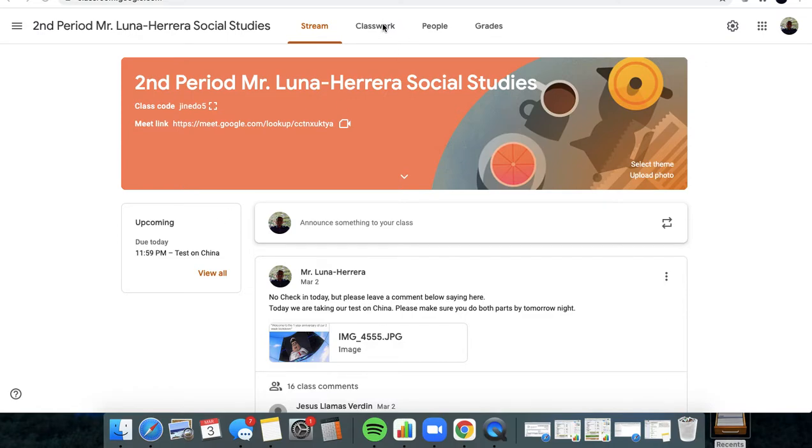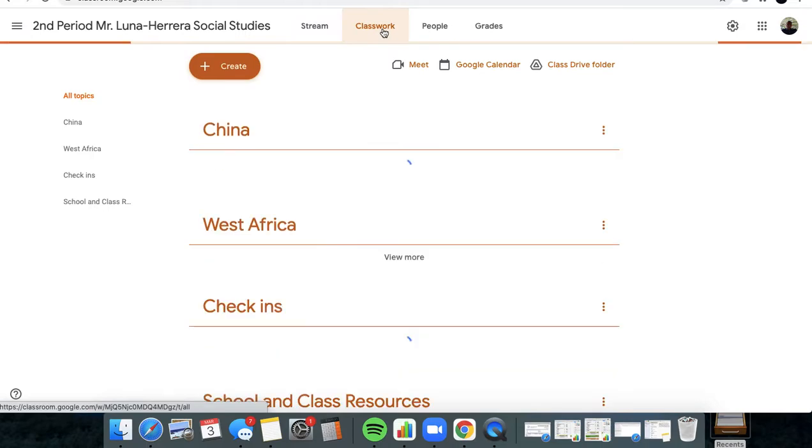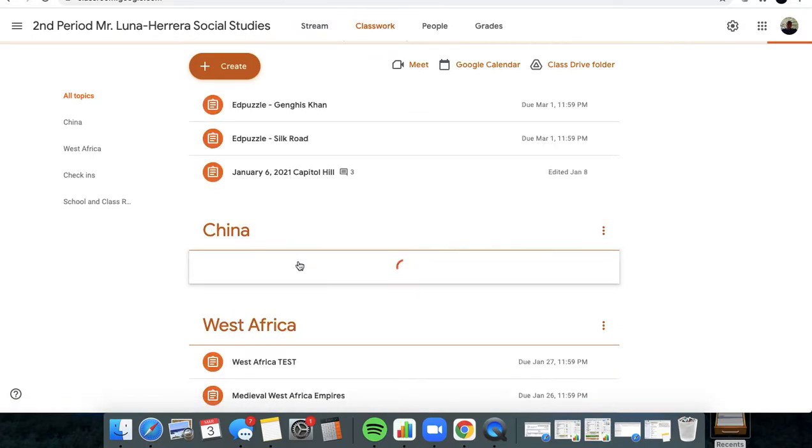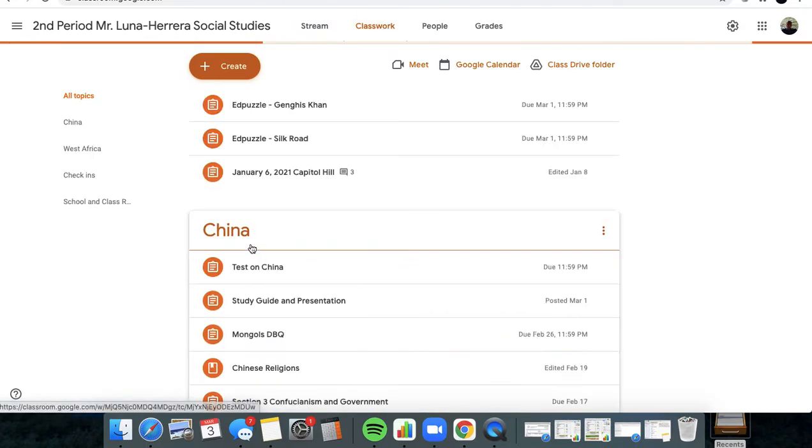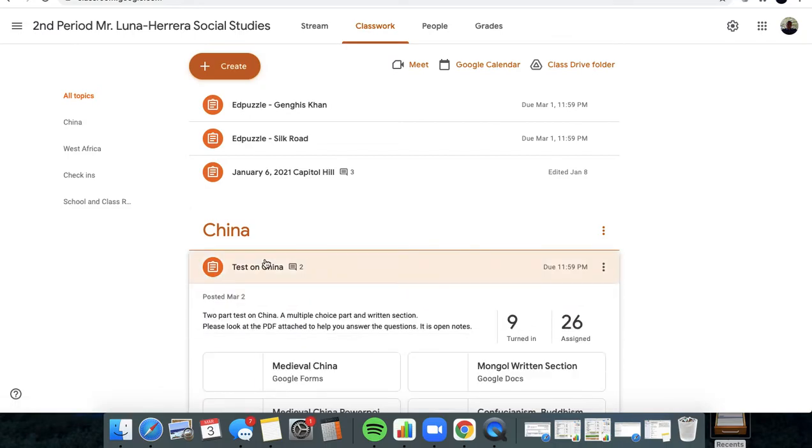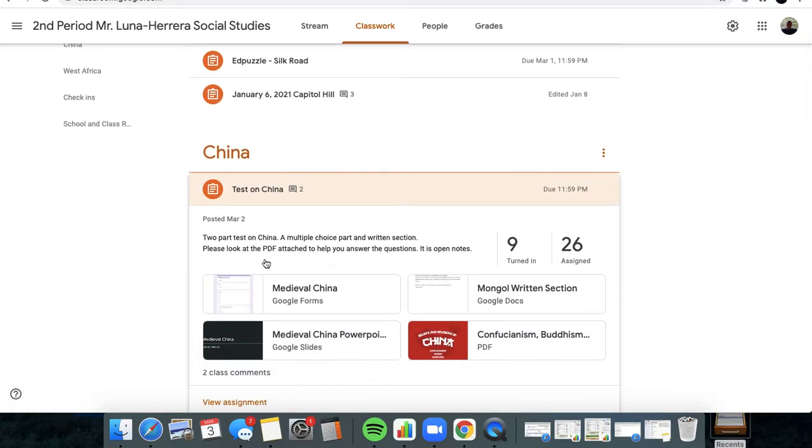Okay, so the test will be right here. It should say medieval China under the first thing under China. There are two parts, like I said. And I bet you anything that some people didn't even turn in the second part. They turned in this part, but they didn't turn in the written part. Here is the multiple choice and short answer form, and here is the written section.